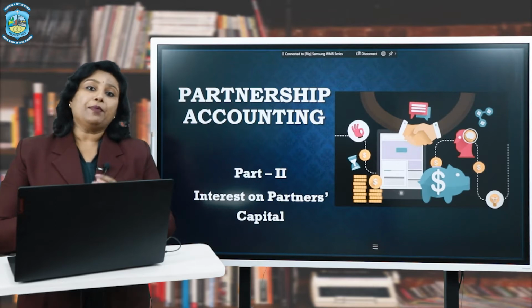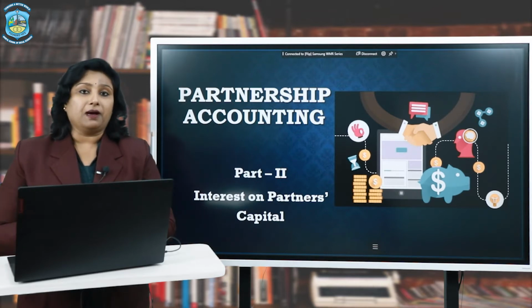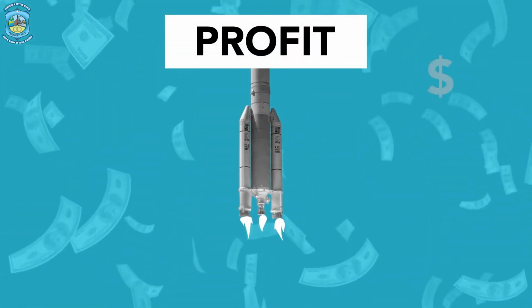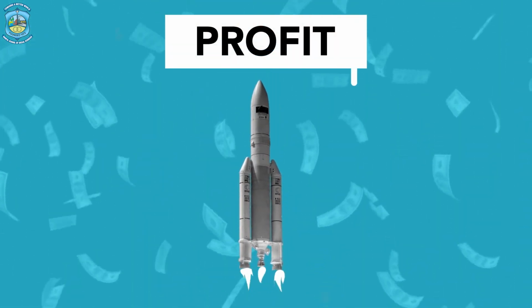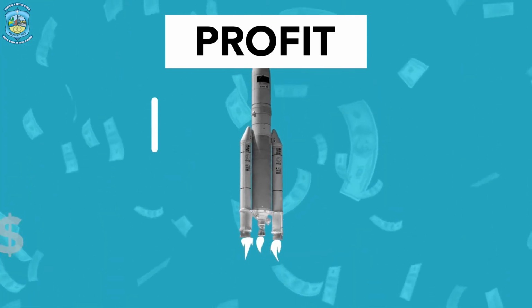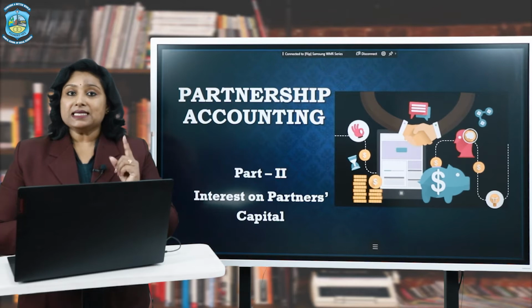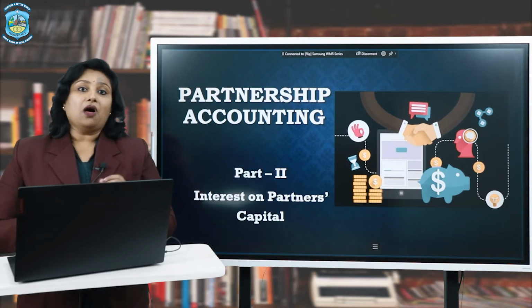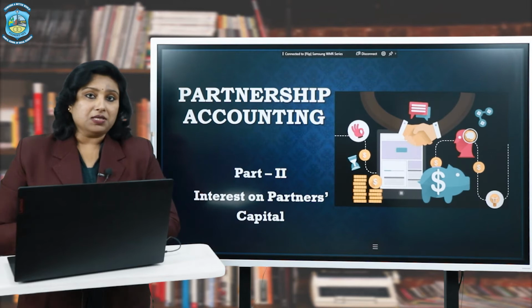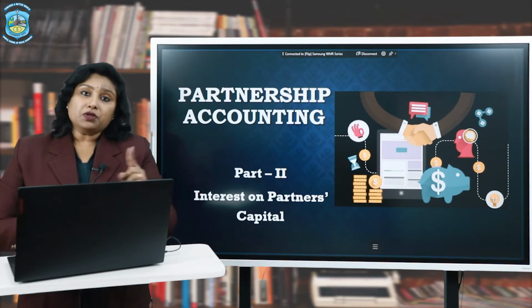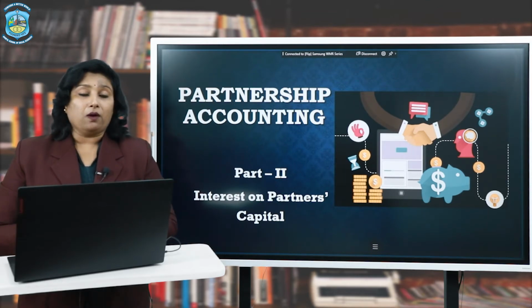Number one, if the capital contribution is different for all the partners, that is, the amounts contributed by the partners differ from the profit sharing ratio agreed upon in the partnership deed. I'll give you an example. Suppose the partners' capital is contributed in the form of 5 lakh, 3 lakh and 2 lakh, whereas the profit sharing ratio is equal. In such a case, there is a possibility of including an interest on capital clause in the partnership deed.